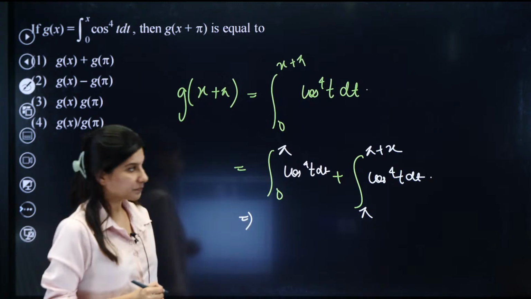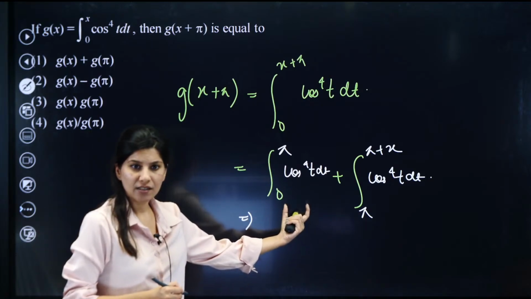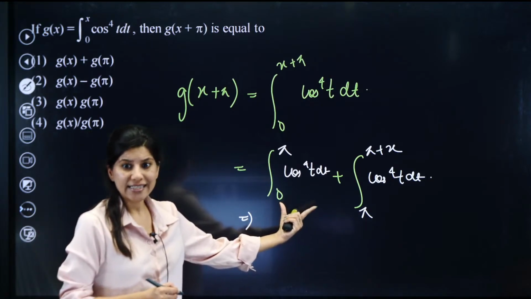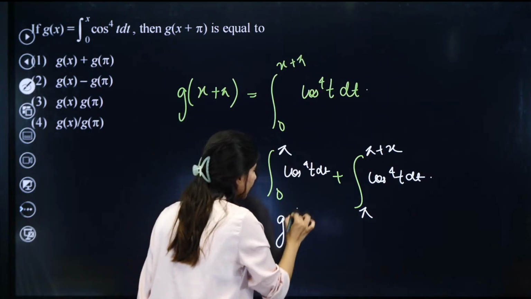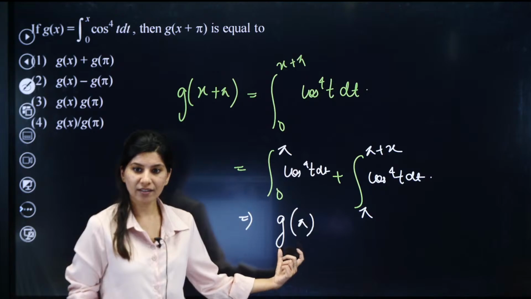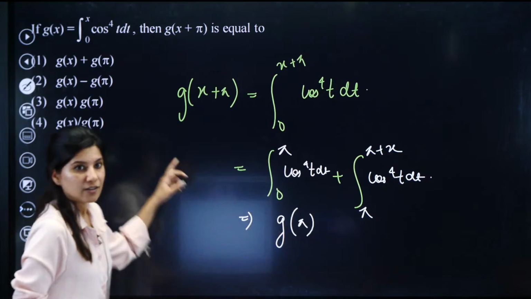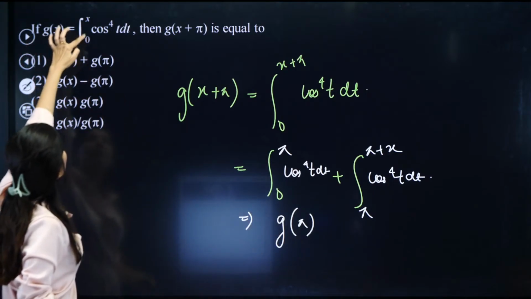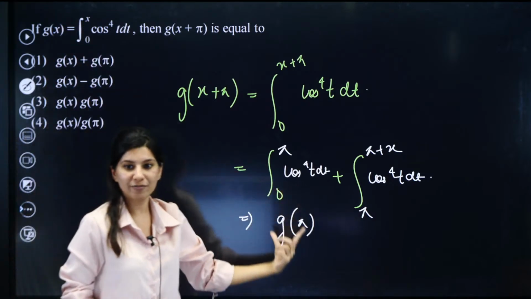What is this first part? Is this not g of pi? The moment I put pi over here, this is 0 to pi, so this is g of pi.